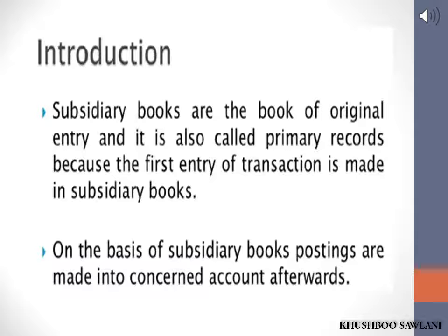In order to overcome these limitations, the journal is subdivided into subsidiary books. Because of the use of computer, these limitations have been neutralized. For the large number of transactions which are repetitive, a separate book of journal is kept. For example, for credit purchase, for credit sales, cash sales, etc. Specific transactions are noted in specific books. Such separate books of journal are known as subsidiary books.